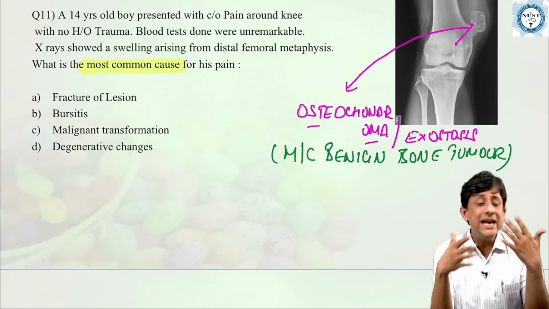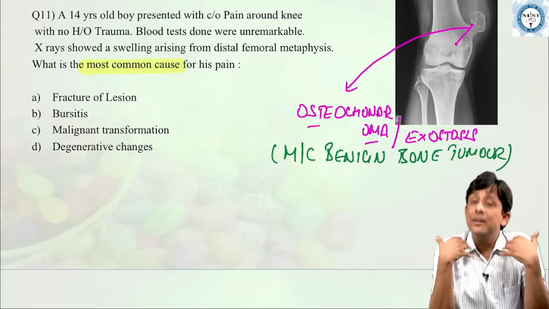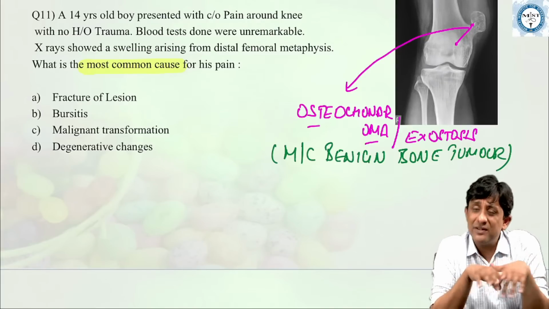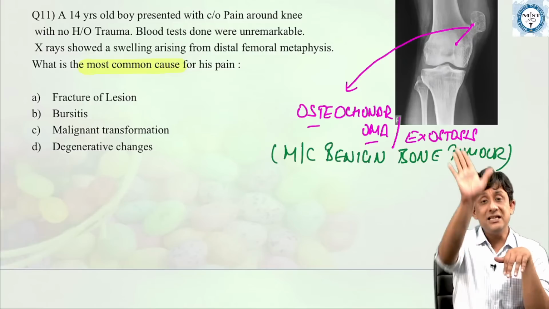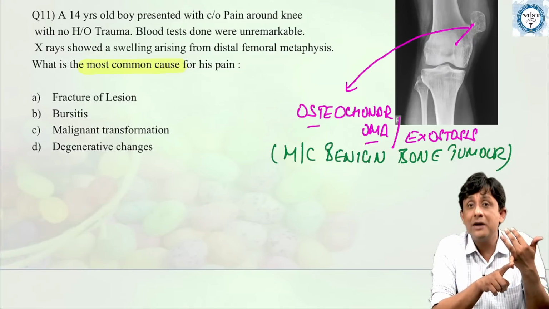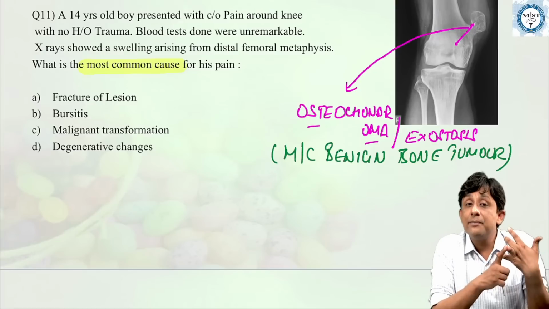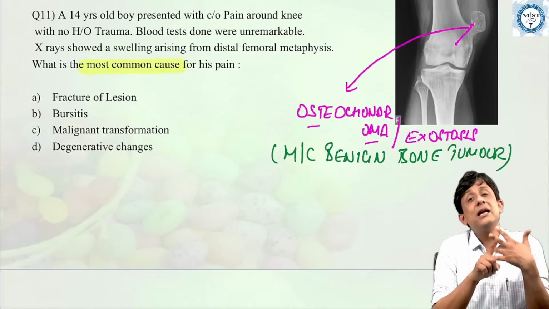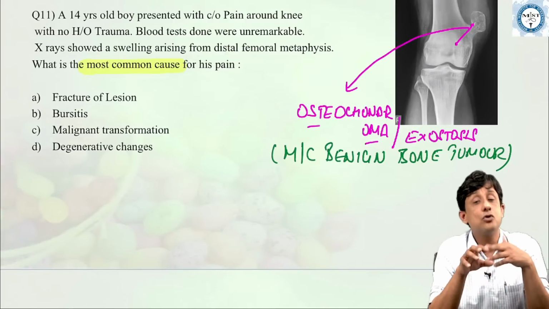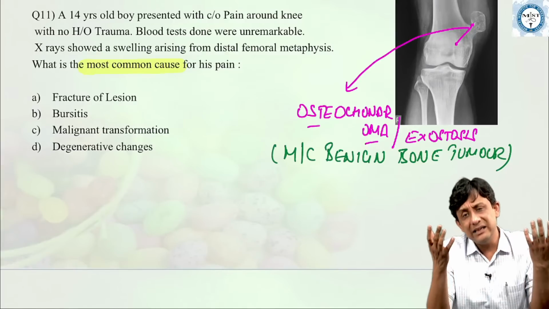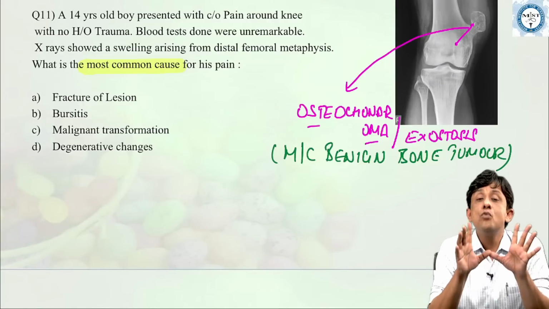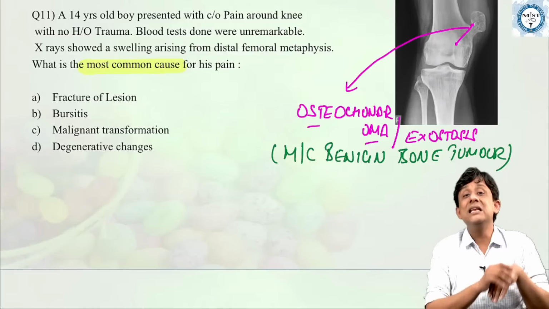Incidentally, it remains in a lot of patients without them even knowing that there is a lesion inside. So when a patient presents to you in the hospital with a severe increase in pain, these are the various things that can take place. A trauma can lead to fracture of an osteochondroma. It can cause inflammation of the neighboring bursas, bursitis. Rarely there can be an increase in the diameter of the cartilaginous cap causing malignant transformation into a chondrosarcoma, and very rarely, it can cause degenerative changes.